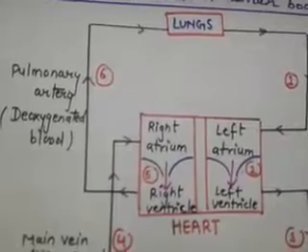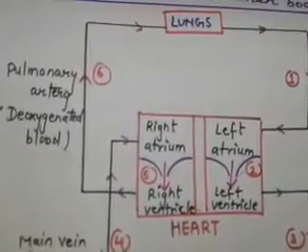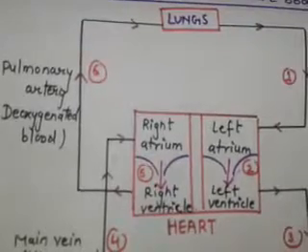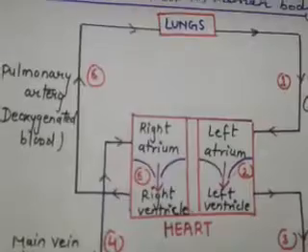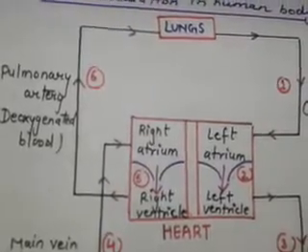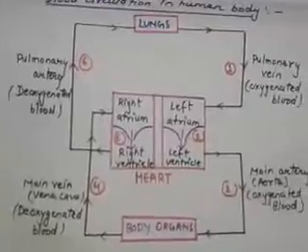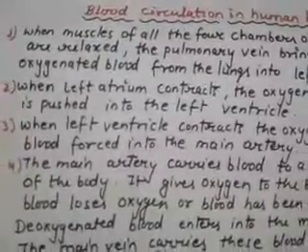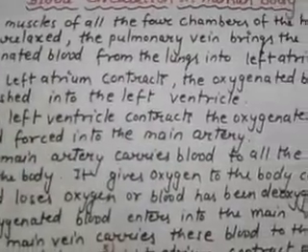In the lungs, deoxygenated blood releases its carbon dioxide and absorbs fresh oxygen from air. So the blood becomes oxygenated again. This whole process is repeated continuously. Students, you can write from here about blood circulation in the human body.